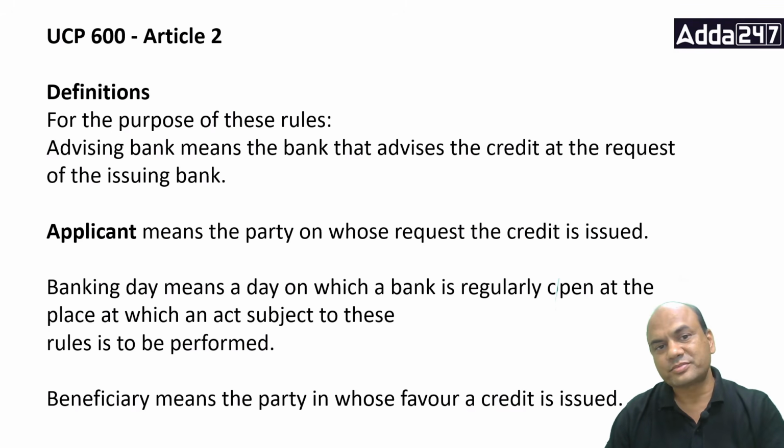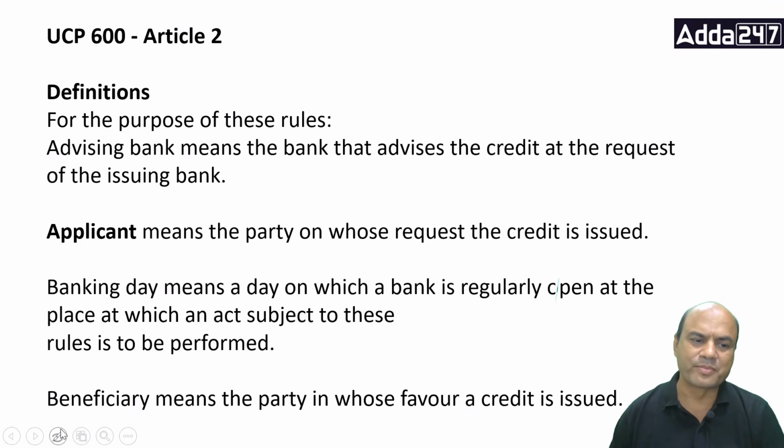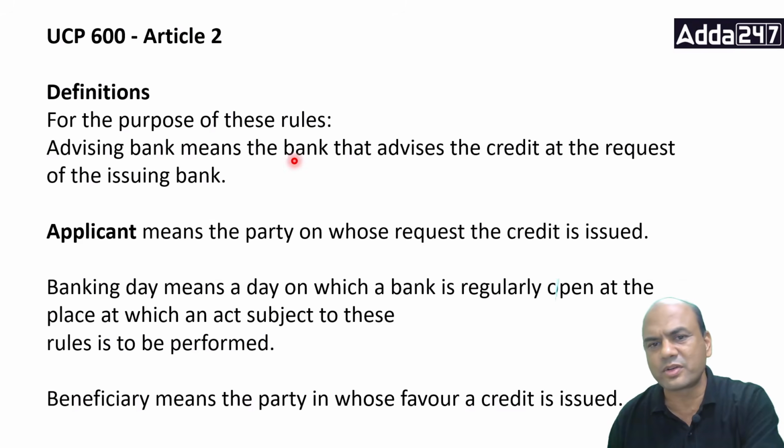Advising bank. Advising bank means the bank that advises the credit at the request of the issuing bank. The definition is so simple: at the request of the issuing bank. What do you mean by this then? Why will the issuing bank request it? You tell me. First question: why will the issuing bank request this advising bank? Can't it send on its own?